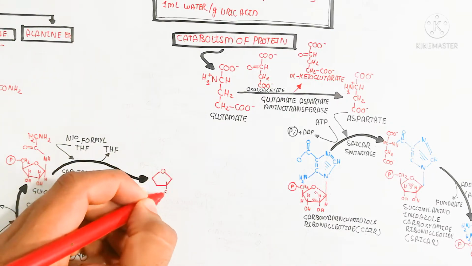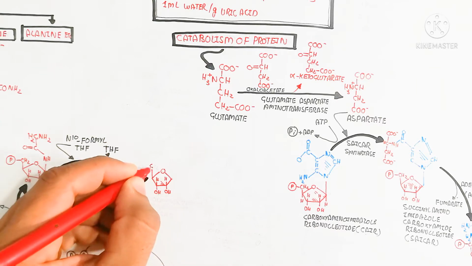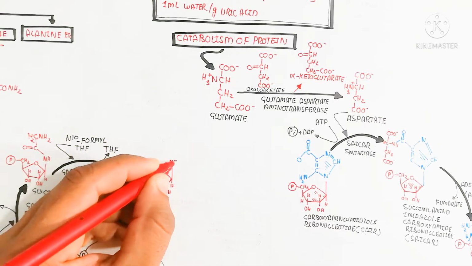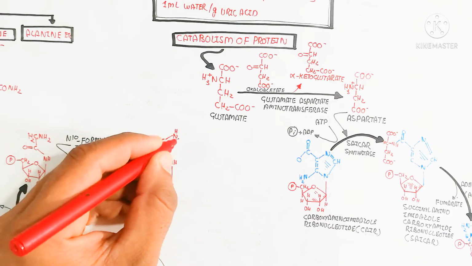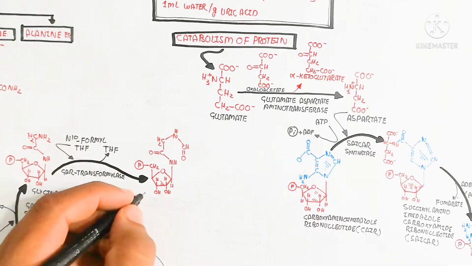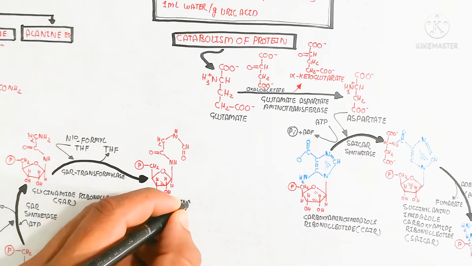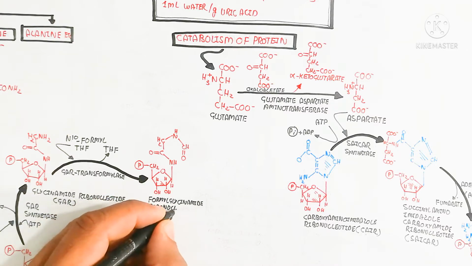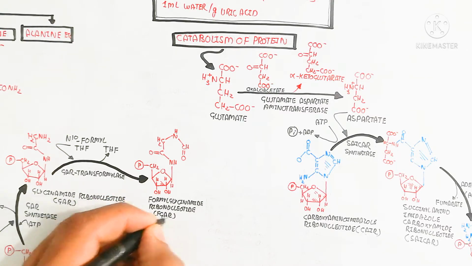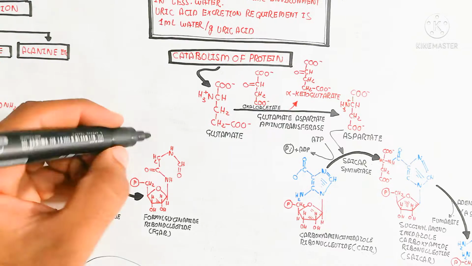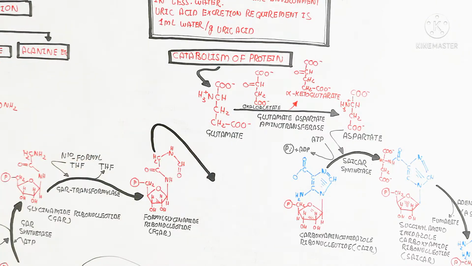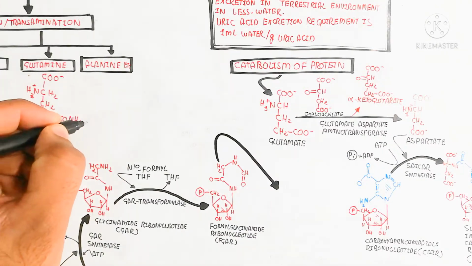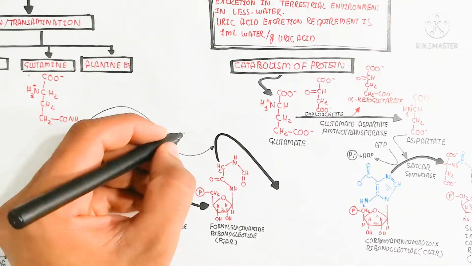So it is known as GAR, and this GAR transformylase enzyme uses N10-formyl tetrahydrofolate, releasing tetrahydrofolate, and in this way formylglycinamide ribonucleotide is formed. So this is the formylglycinamide ribonucleotide formation.